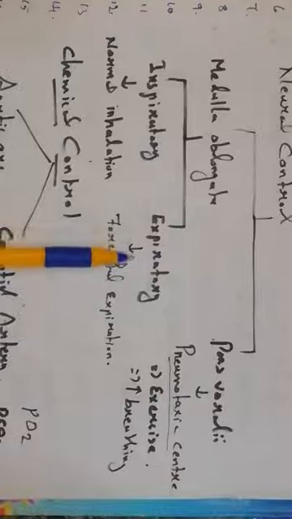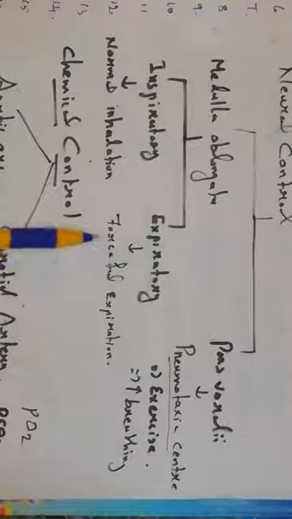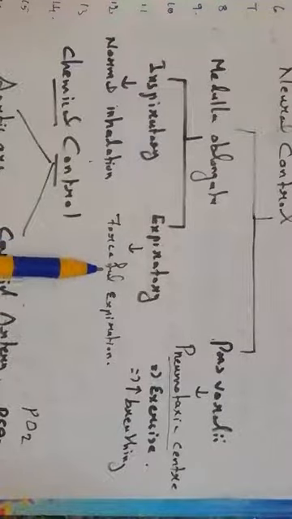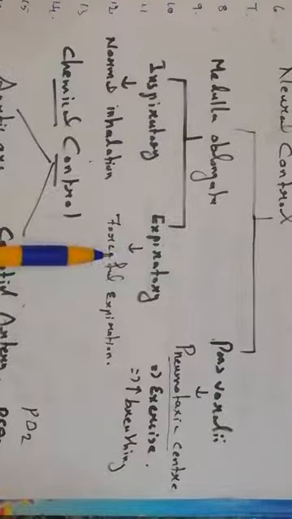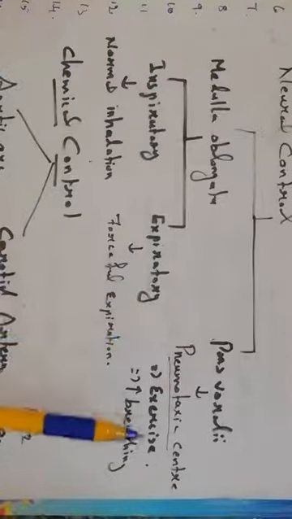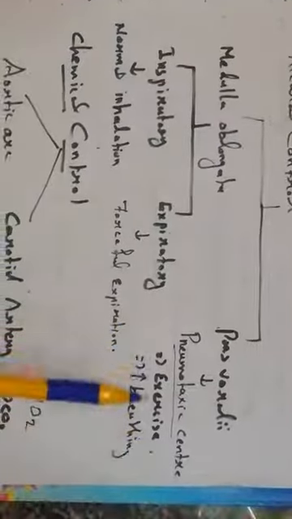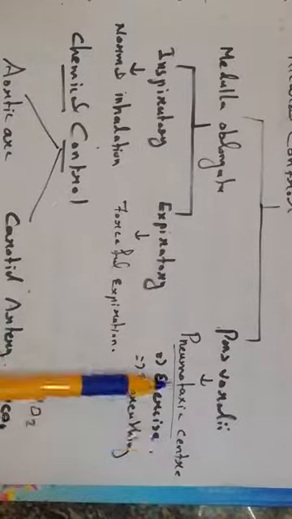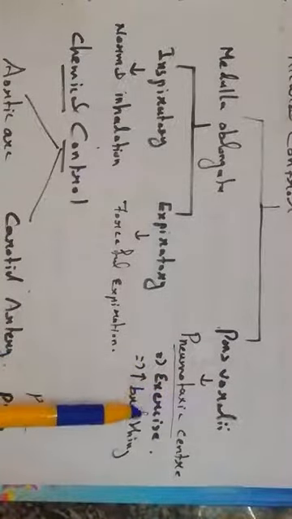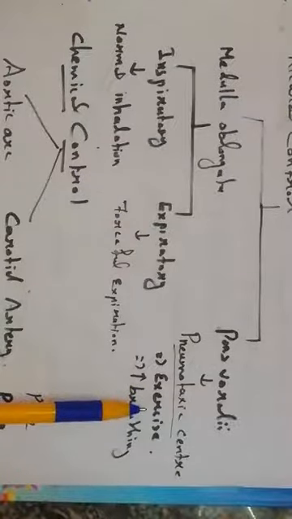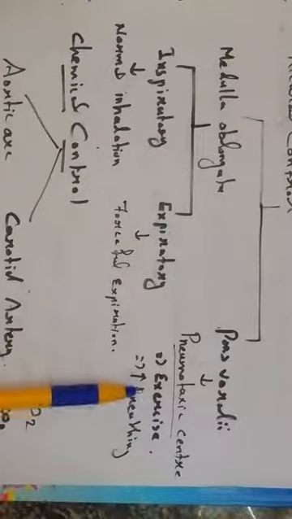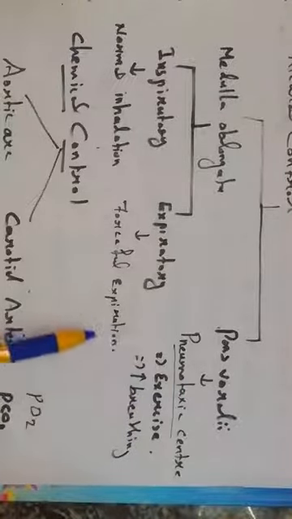So what is the role of the expiratory center? It functions during forceful expiration. When we do a deep expiration, this center functions. Let us go for the third center, the pneumotaxic center. It is present in the pons varoli, and it helps during exercise, when we need heavy breathing, inspiration and expiration.